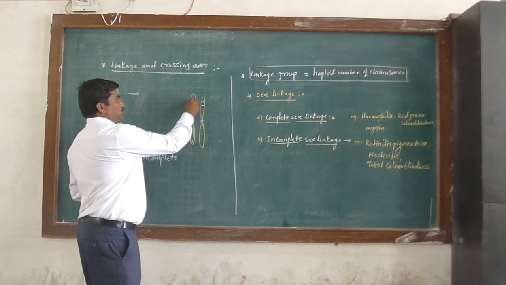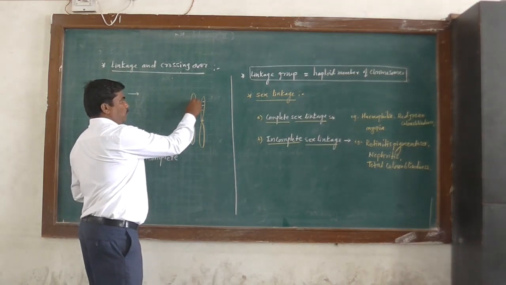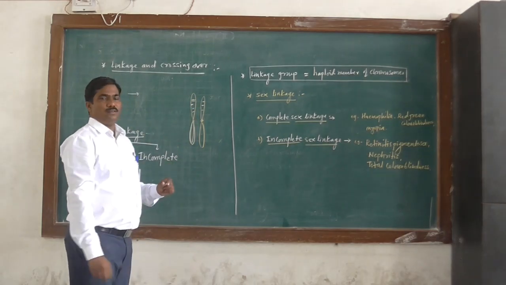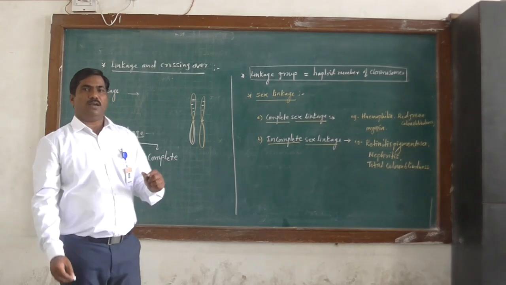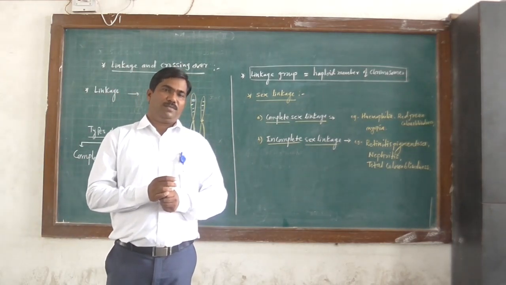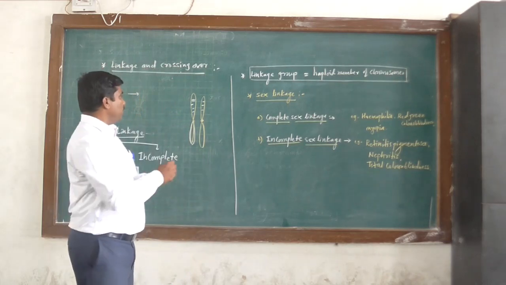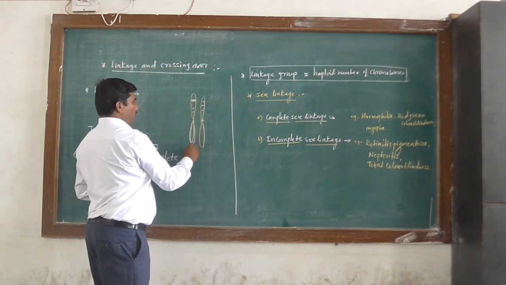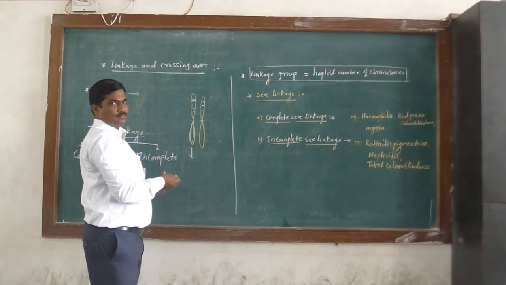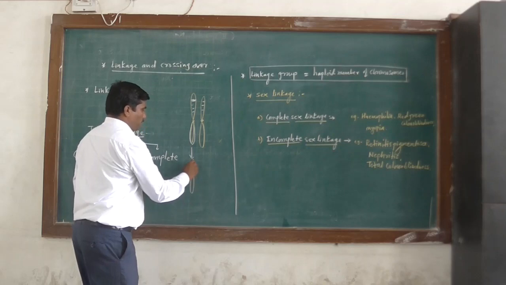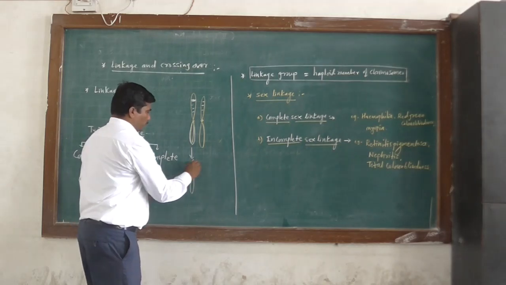If genes are closely located, they are tightly bound with each other, and these closely located genes are inherited together from parents to the offsprings.